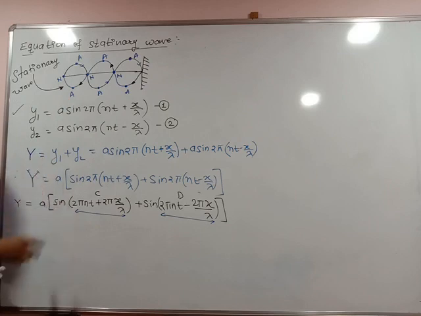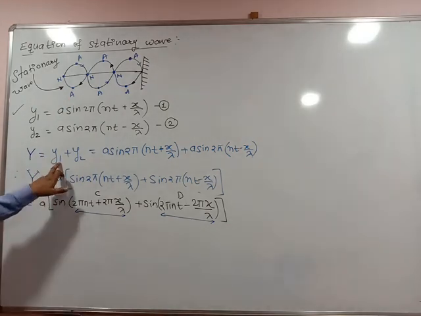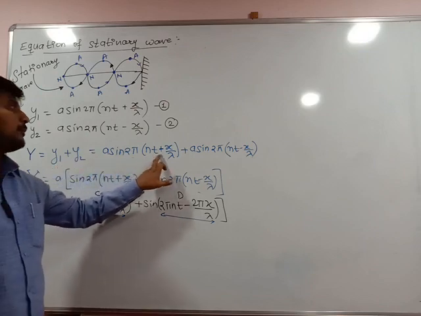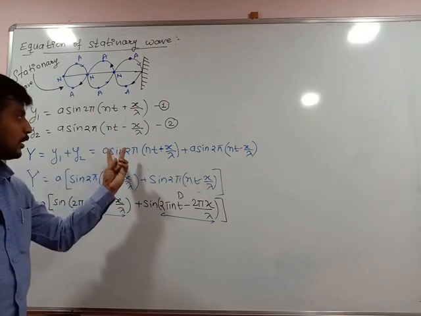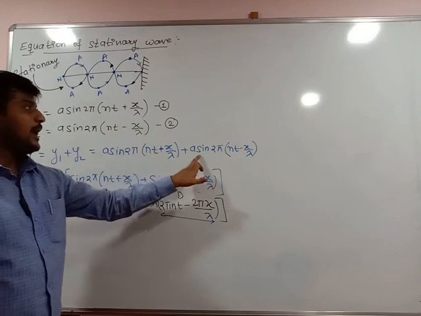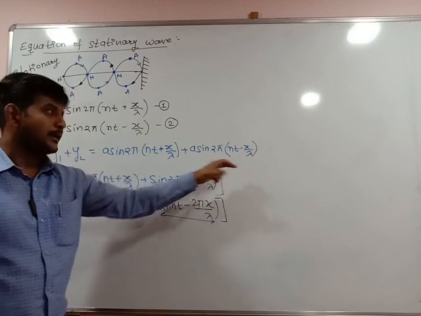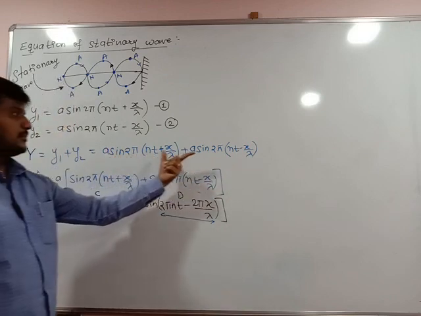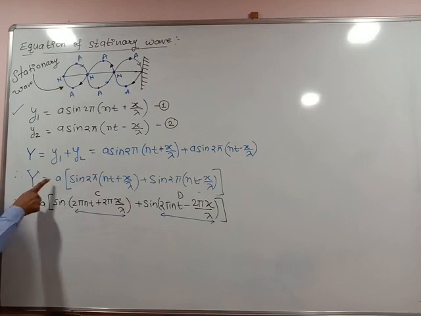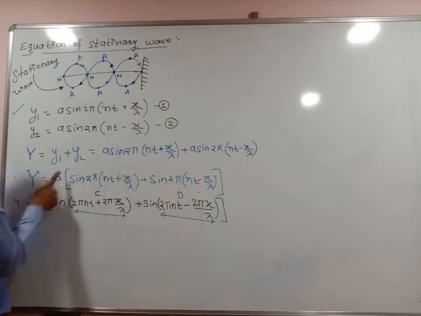Y is equal to y1 plus y2. So, what is y1? Wave in the positive x direction: a sin 2 pi nt plus x upon lambda. You can take 2 pi nt plus 2 pi x upon lambda, no problem. Plus a sin 2 pi nt minus x upon lambda. This is said to be y1, this is said to be y2, from equation 1 and 2. Okay. Y is equal to a sin... a is common in both, so take a outside.